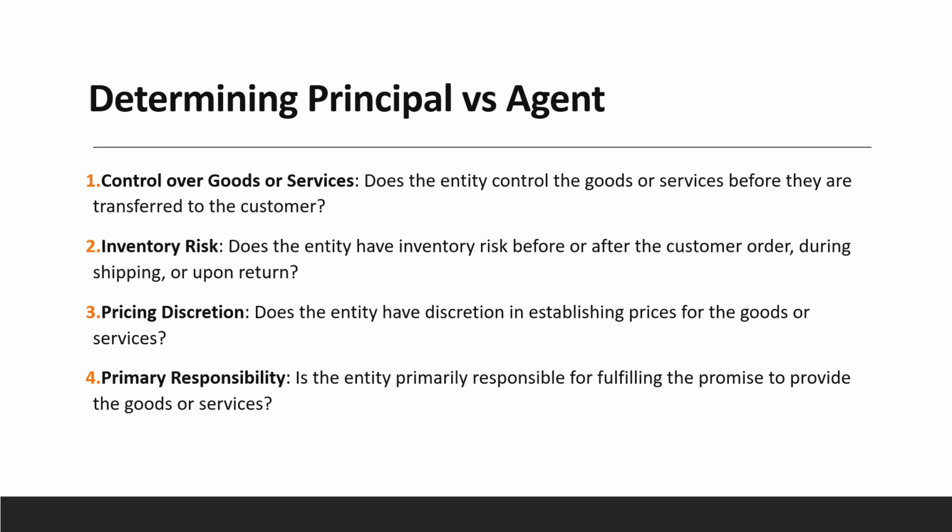So for determining principal versus agent, number 1, control over goods or services. Does the entity control the goods or services before they are transferred to the customer? Number 2, inventory risk. Does the entity have inventory risk before or after the customer order, during shipping or upon return? Number 3, pricing discretion. Does the entity have the discretion in establishing prices for the goods or services? Number 4, primary responsibility. Is the entity primarily responsible for fulfilling the promise to provide the goods or services?